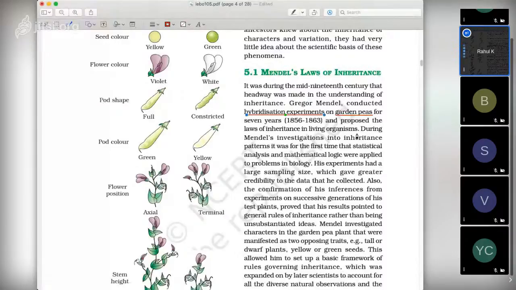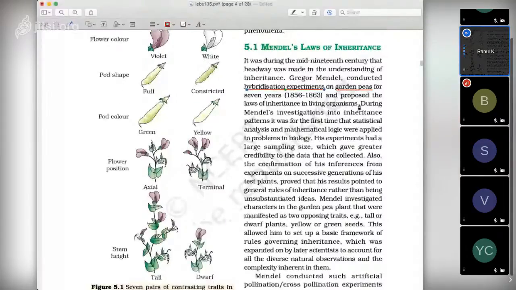Whenever we discuss NCERT, we have to discuss key words, and hybridization experiment is one of the key words, which Gregor Mendel conducted on garden peas. He proposed the laws of inheritance during the period between 1856 and 1863. During Mendel's investigation into inheritance patterns, it was the first time that statistical analysis and mathematical logic were applied to problems in biology. It was the first time someone used mathematics for understanding a biological problem.